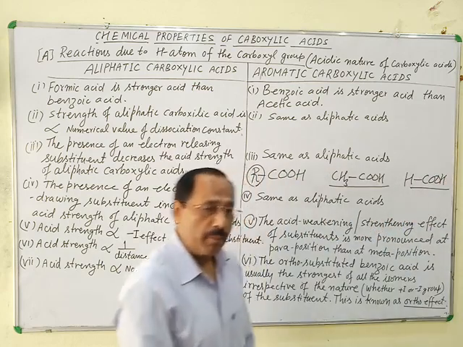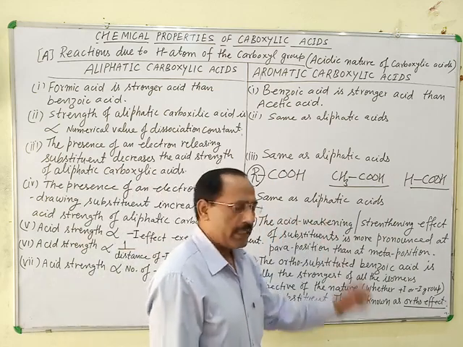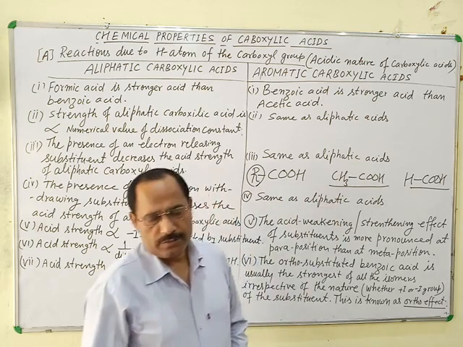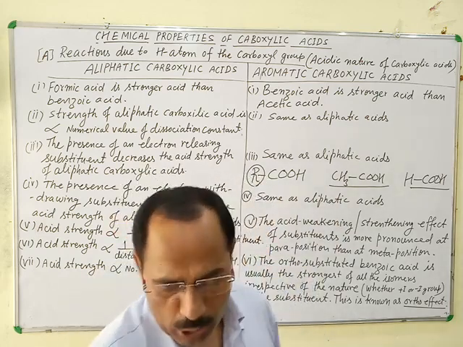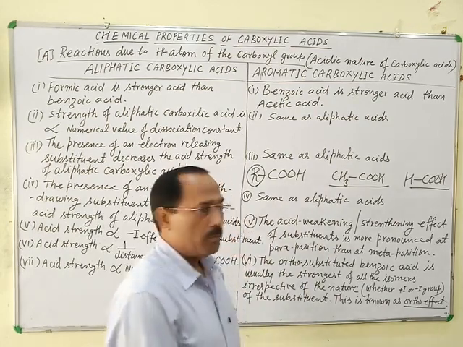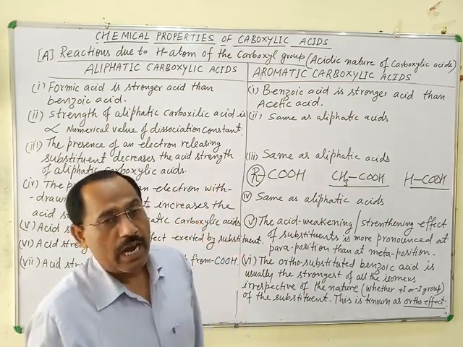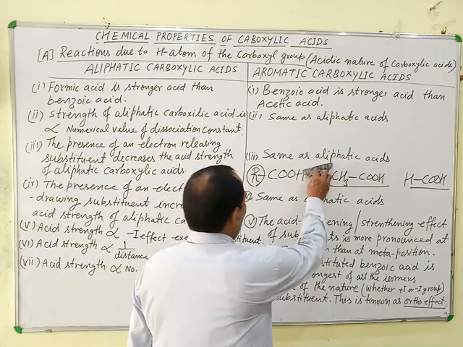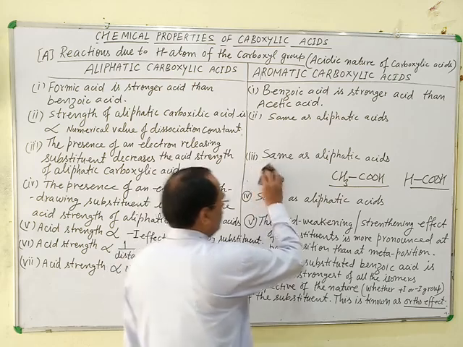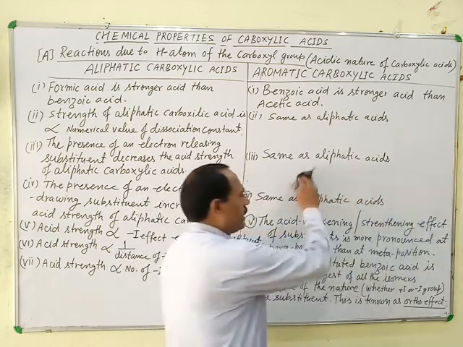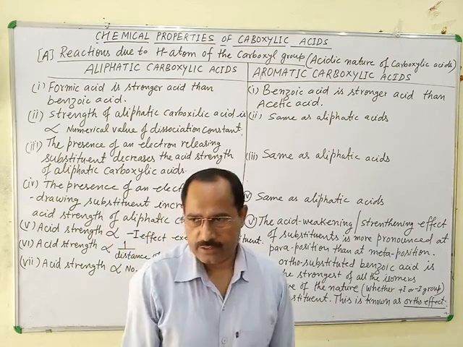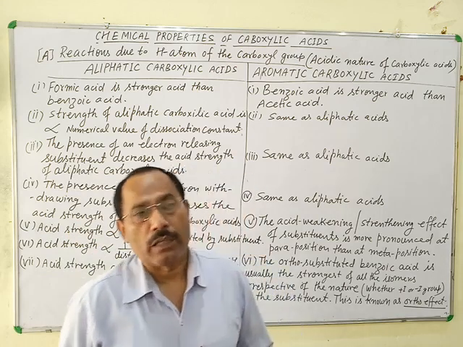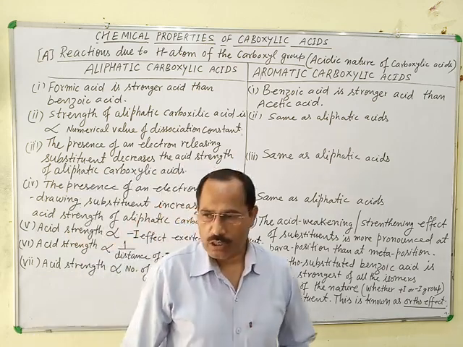Aliphatic carboxylic acids with only one COOH group are called monocarboxylic acids, and its higher members are known as fatty acids. If two COOH groups are present, it is called a dicarboxylic acid. Similarly, as the number of COOH groups increases, it becomes tricarboxylic and polycarboxylic acids.